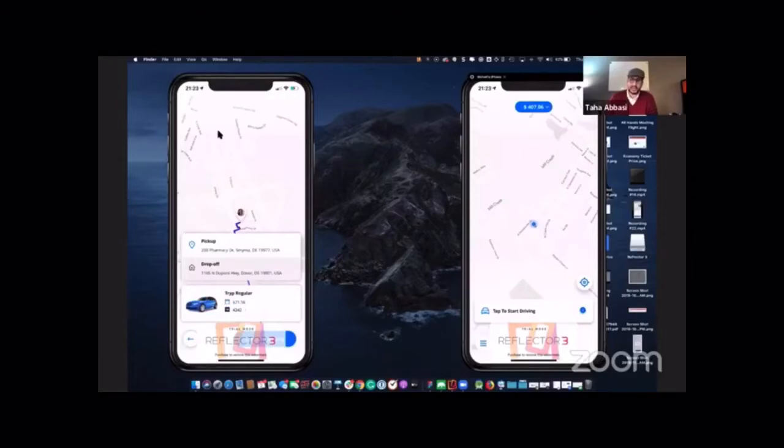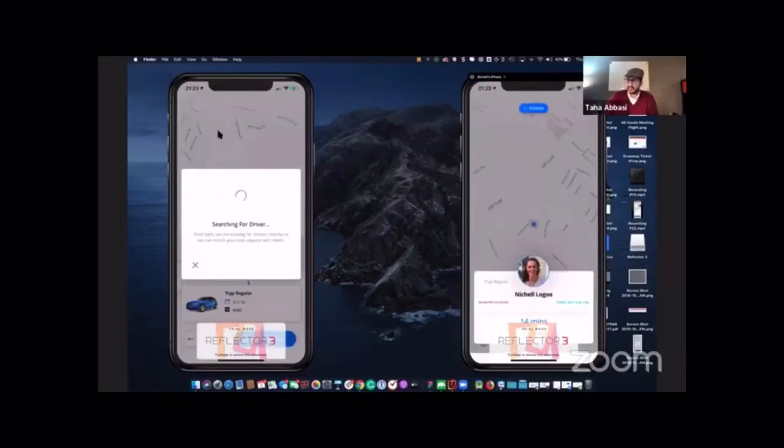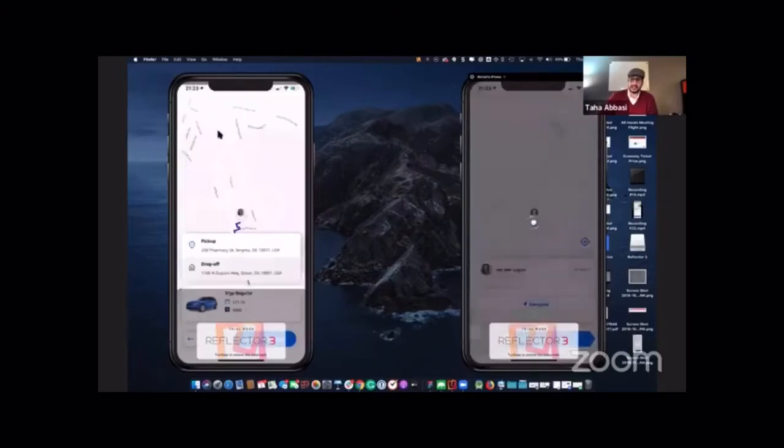And what you'll notice is first it shows me my pickup and drop-off address. It shows me the fare. If I didn't add a credit card, I could add that here by clicking that credit card option. I'm going to go ahead and hit confirm booking. And as you can see on the right side, that booking came through. I can slide right to accept it.